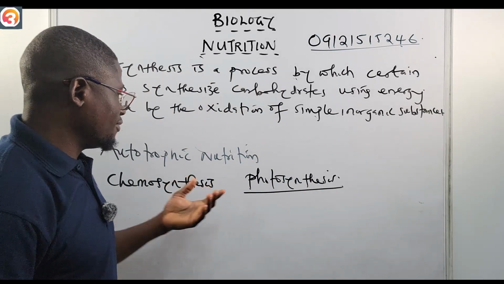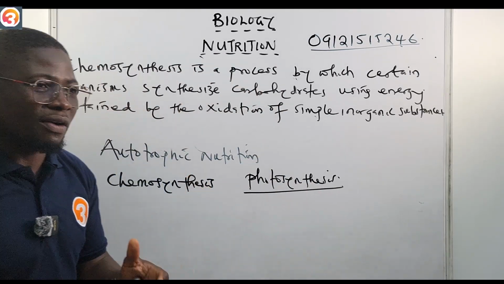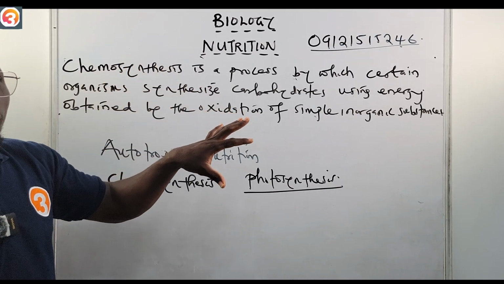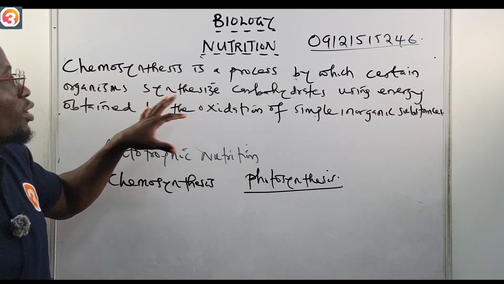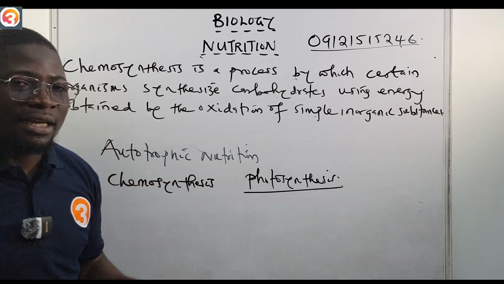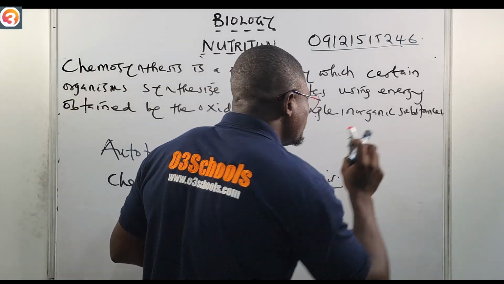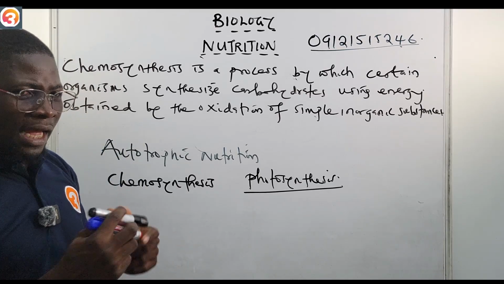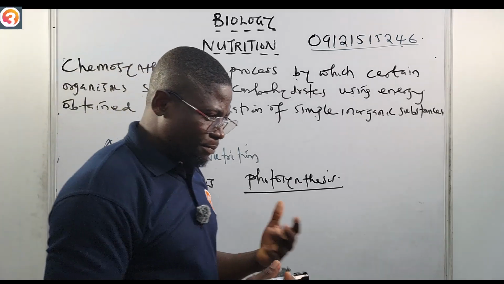For photosynthesis, living organisms manufacture their food using the energy of the sun. But for chemosynthesis, certain organisms synthesize carbohydrates using energy obtained by oxidizing simple inorganic substances. Okay, so now I will explain this with an illustration.